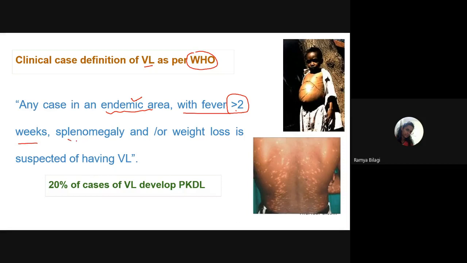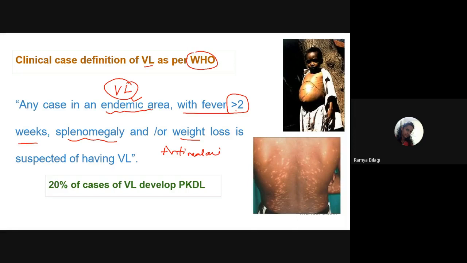2 weeks, along with that there should be what? Splenomegaly or weight loss, and the person should not be responding to any treatment given for anti-malarials. So there should not be any response to anti-malarials or any antibiotics. If these things are satisfied, then you can say that the person may be a case of what? Suspected case of visceral leishmaniasis.